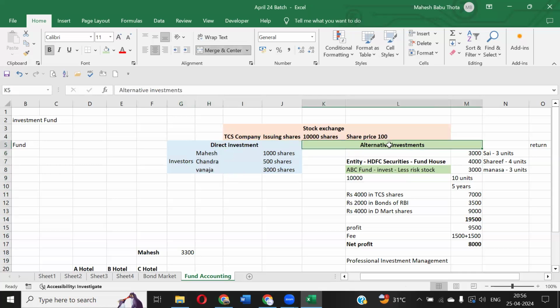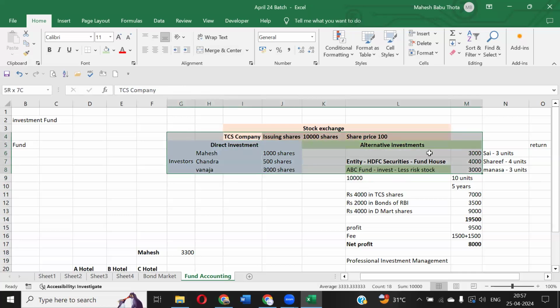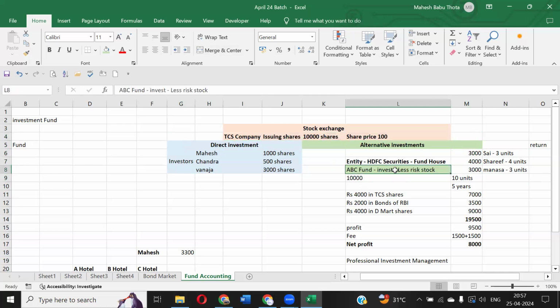In alternate investment, who will get the dividend? Sai and Sharif won't get the dividend, because they are not holding directly into the TCS company. They have given money to HDFC Securities. HDFC Securities' ABC fund is going and investing into the TCS company. So who will get the dividend? ABC fund will get the dividend.